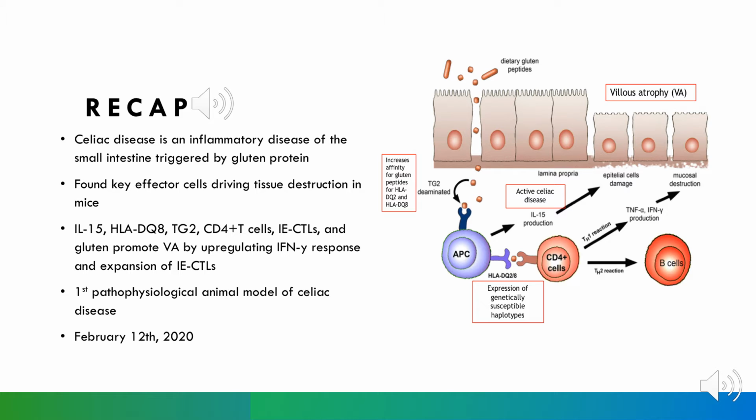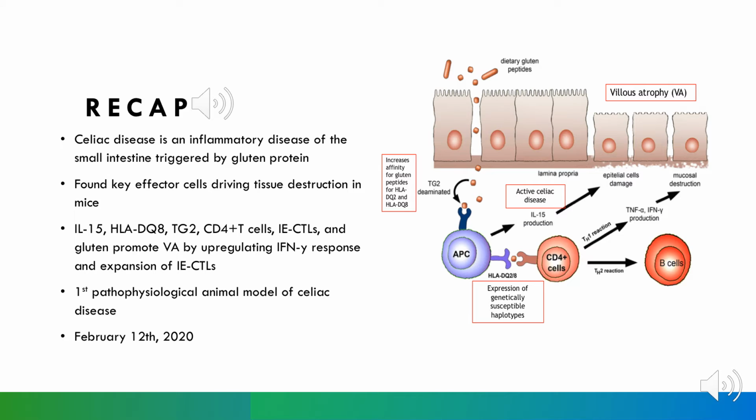Looking at the graphic, we see that TG2 increases the affinity for gluten peptides for the HLA DQ2 and DQ8 haplotypes. These haplotypes are genetically susceptible in terms of celiac disease, and the antigen-presenting cell produces IL-15, which indicates active celiac disease. IL-15 plays a key role in epithelial cell damage, which we know as villus atrophy. This paper was published February 12, 2020.